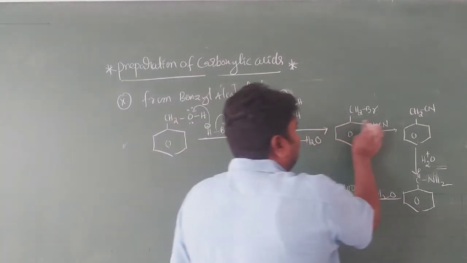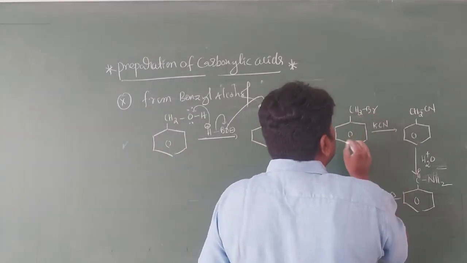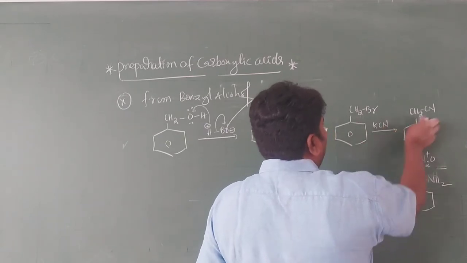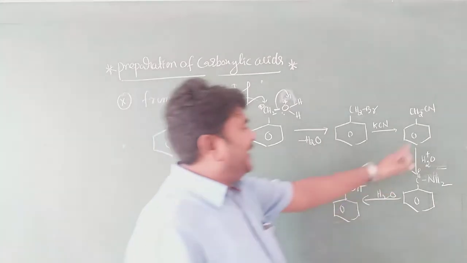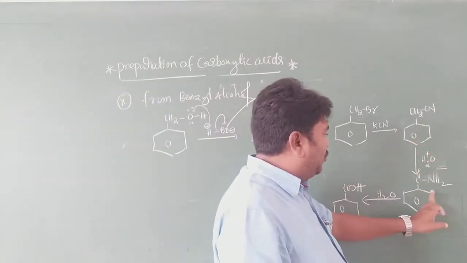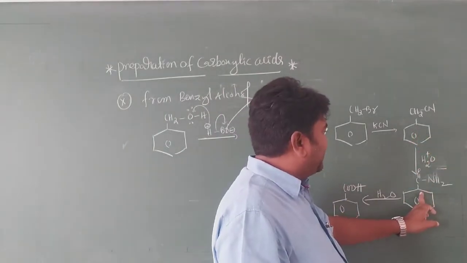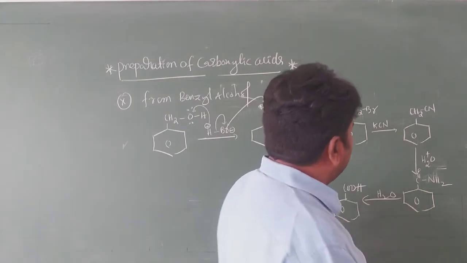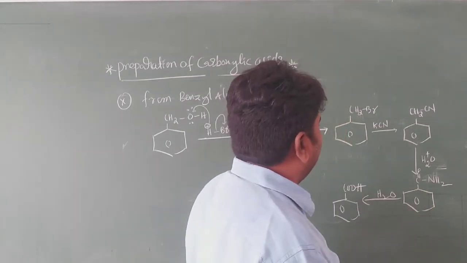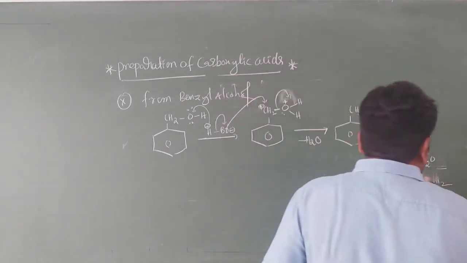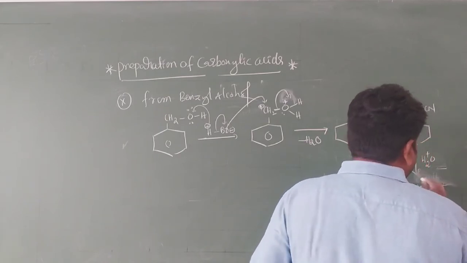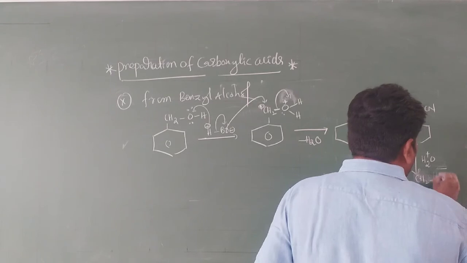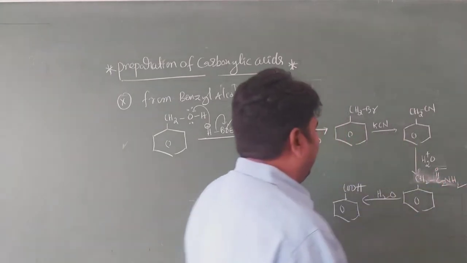It reacts with KCN. Br minus is replaced by CN. You get this one, benzene nitrile. Benzene nitrile undergoes hydrolysis to form amide. Sorry, not benzamide. I think it is this form. Okay, very important my dear students. I'm sorry. It is CH2, C double bond O and NH2. This is the compound, my dear students.